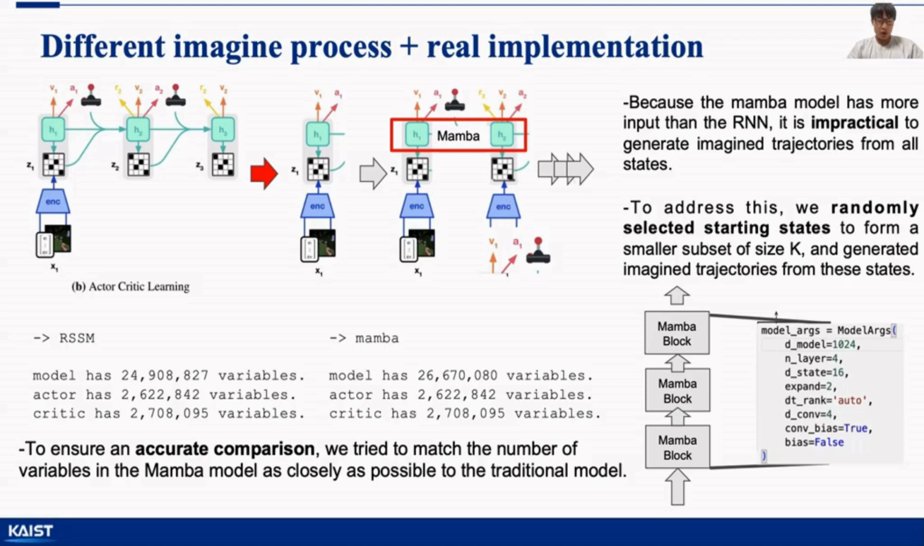Also, we wanted to fairly compare Mamba to RSSM by using a Mamba model of similar size, as shown on the right. The actor and critic remain unchanged. Mamba is structured in modular blocks, and in our model we use four such blocks.